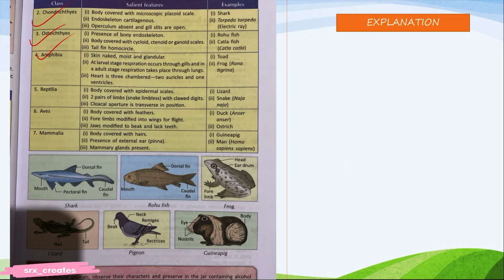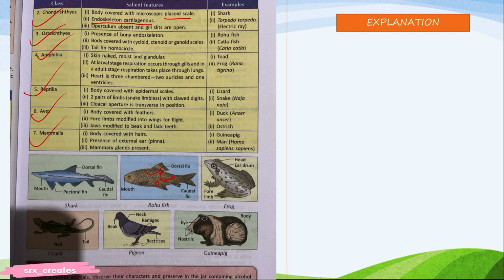Chondrichthyes, Osteichthyes, Amphibia, Reptilia, Aves, Mammals. Last topic of this chapter. Now, body is covered with microscopic placoid scales. Scales means, you know, placoid scales. See, scales, placoid scales.